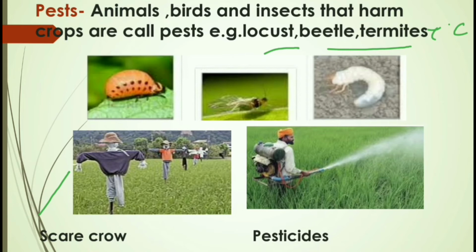Second, many types of chemicals are sprayed on the crop which kill the pest. They are known as pesticides. But same here, while spraying these pesticides, the farmer has to be very careful for himself, because it can also affect his health, and even it can enter into the food chain and harm the human beings. So we need to protect our crops from the weeds as well as pests for better growth.